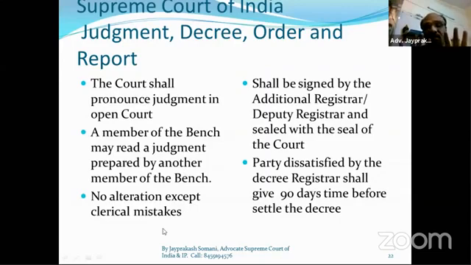Once the judgment is clearly pronounced in court, after pronouncing the judgment, no alteration other than for a clerical mistake can be done. It shall be signed by the additional registrar or deputy registrar and sealed with the seal of the court. And for a party dissatisfied by the decree, the registrar shall give 90 days time before settling the decree.